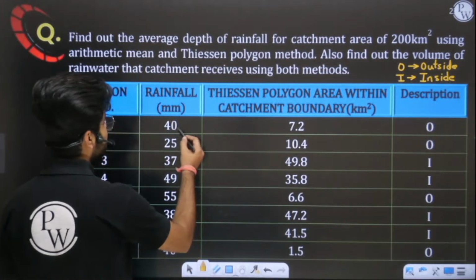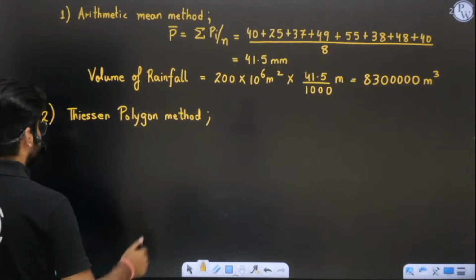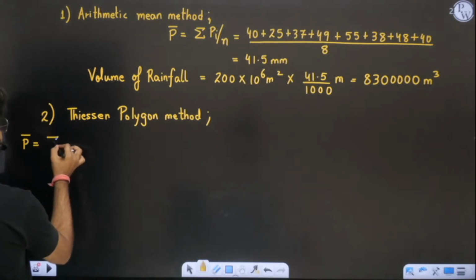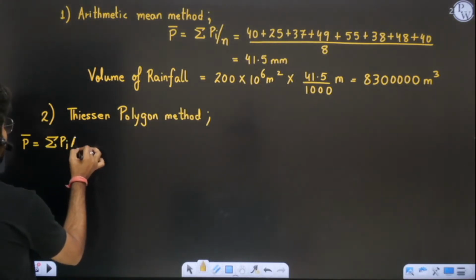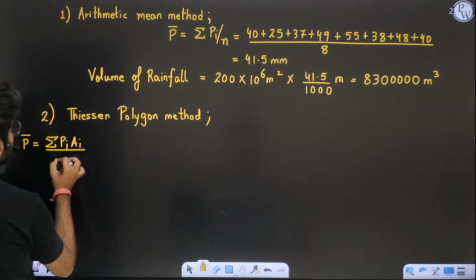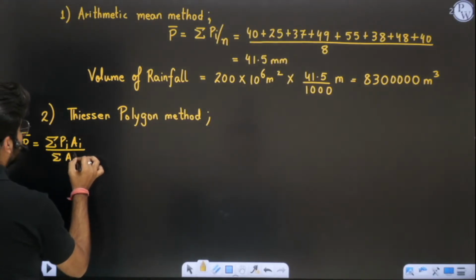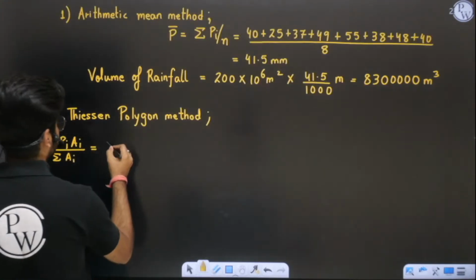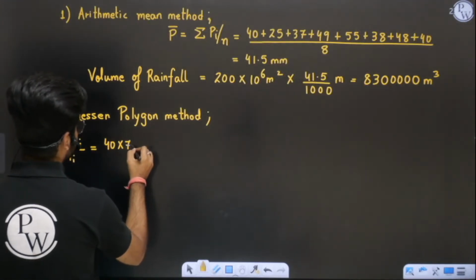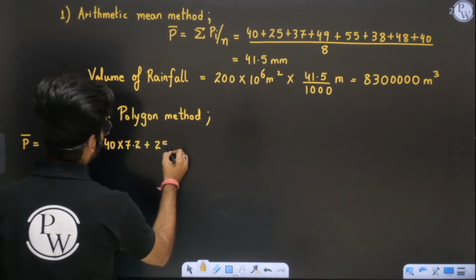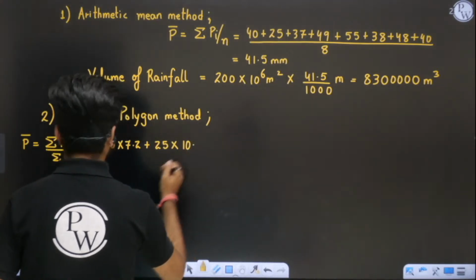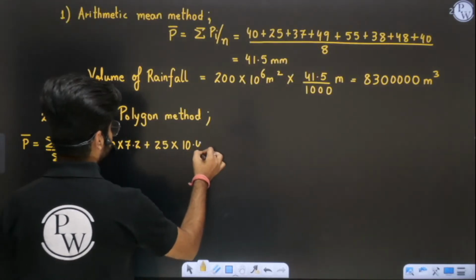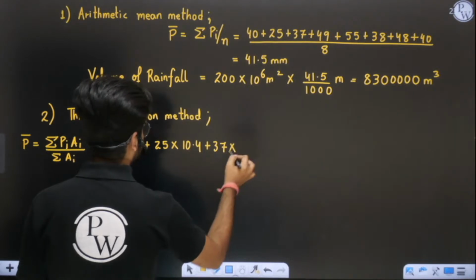First, simply apply the basic formula. You all know the basic formula is summation Pi Ai upon total area. So 40 into 7.2, then 25 into 10.4, I guess, then 37 into how much?